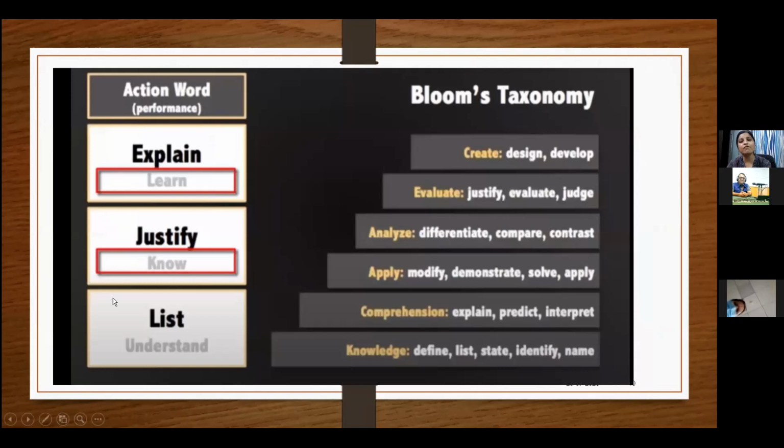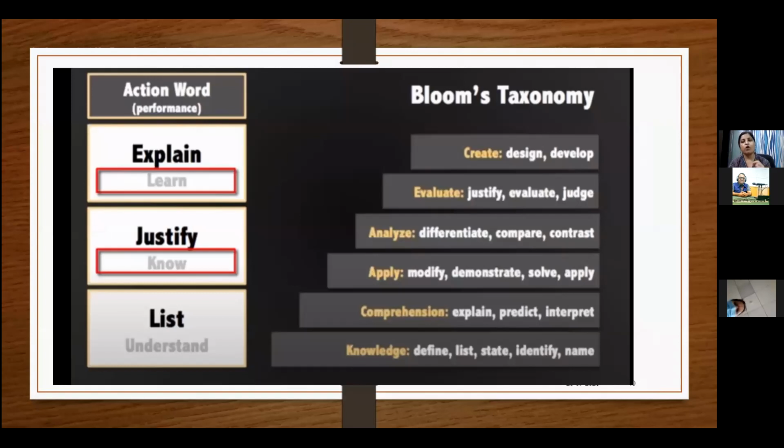So these are the verbs that you need to use when you are writing your learning outcomes. There should not be too many learning outcomes. Do not go beyond and write 10, 15 learning outcomes. Do not go beyond 6 learning outcomes. Minimum 3 learning outcomes and maximum 6 learning outcomes.